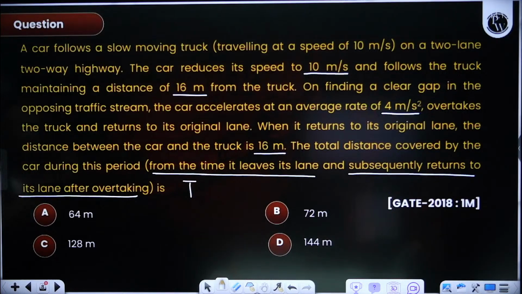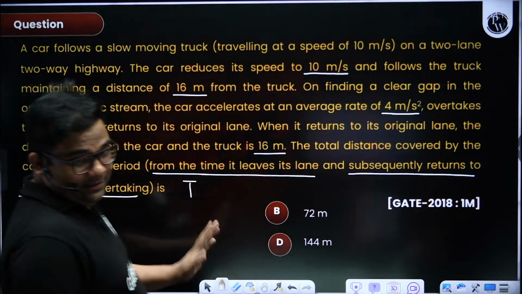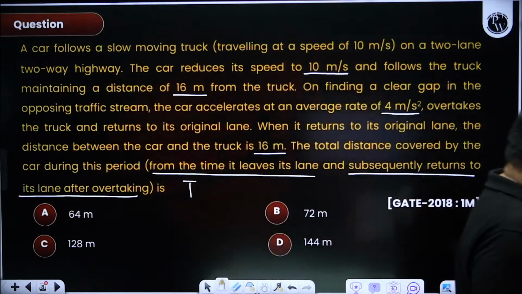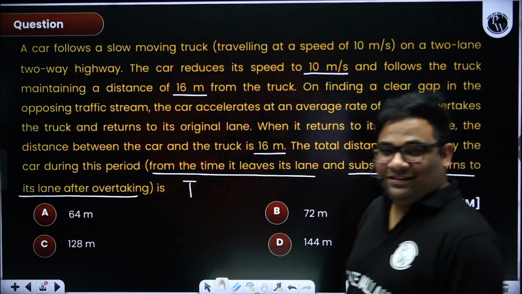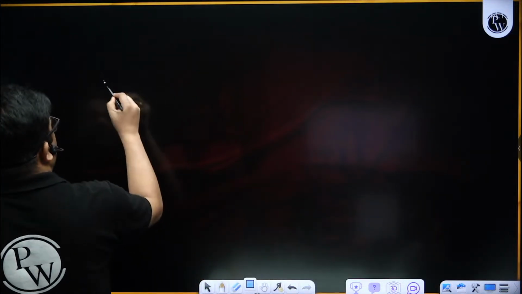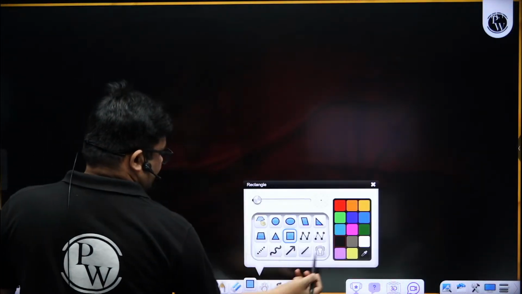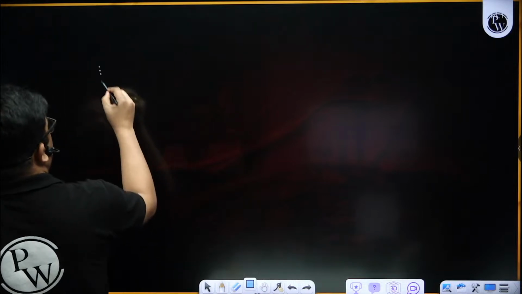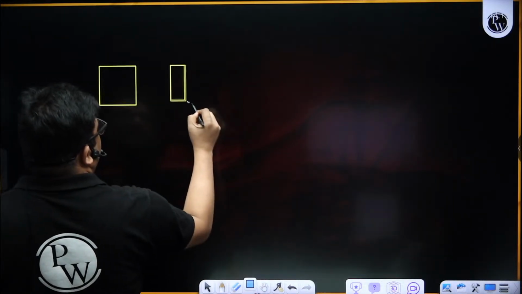See, here they have not asked the overtaking sight distance. If you see, it is written like this. This is the car and this is the truck.